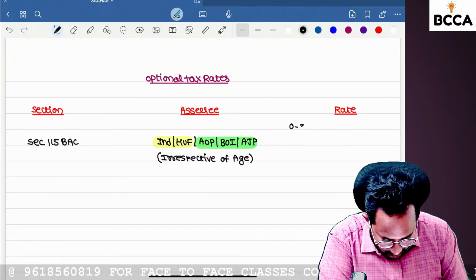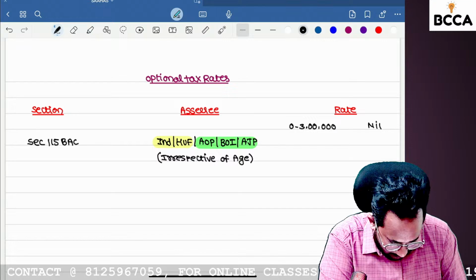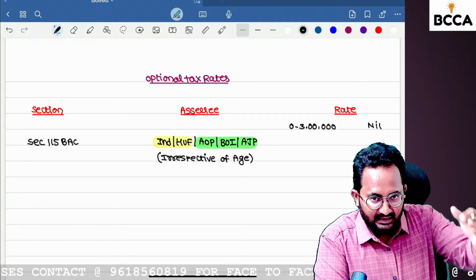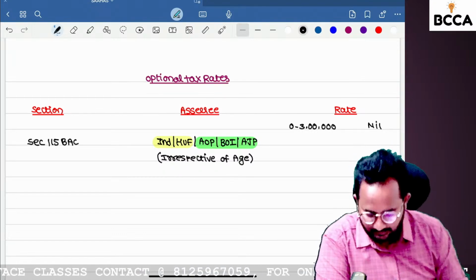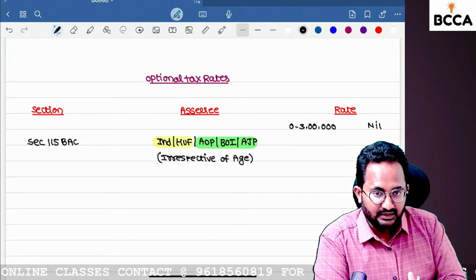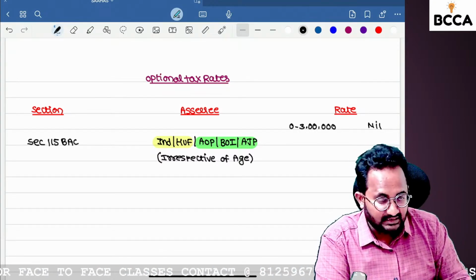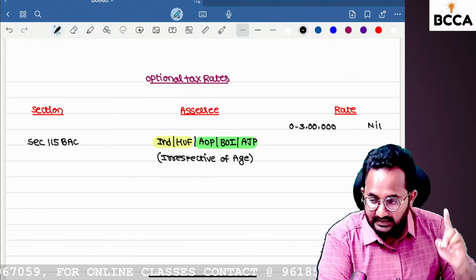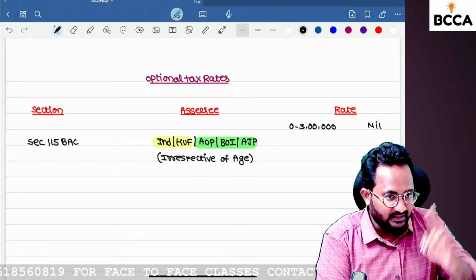The first 0 to 3 lakh, no need to pay any amount as a tax. Every 3 lakhs income increase, automatically we have to increase the tax rate by 5%. So before the Finance Act 2023, we had 2,50,000. Every 2,50,000 increase, automatically we increased the tax rate by 5%. But here, what is the change given by the Finance Act 2023? Every 3 lakhs income increases.